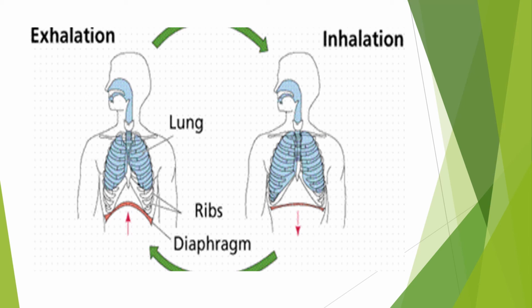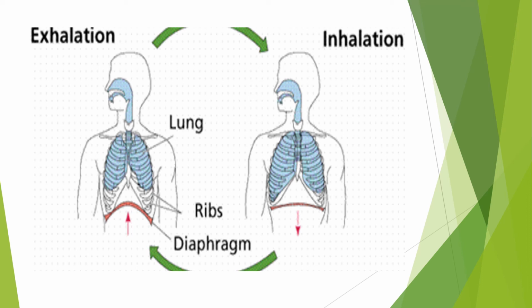When we are exhaling, the rib cage goes downward and inward, and the diaphragm relaxes, so it becomes dome-shaped. So it compresses the lungs, and the air from the lungs is pushed outside.